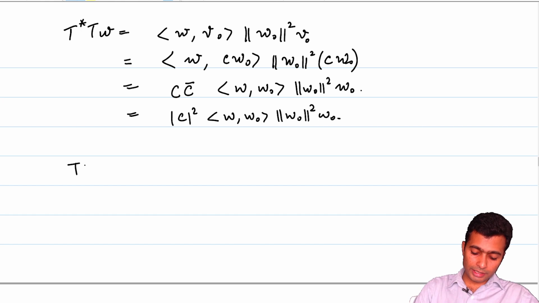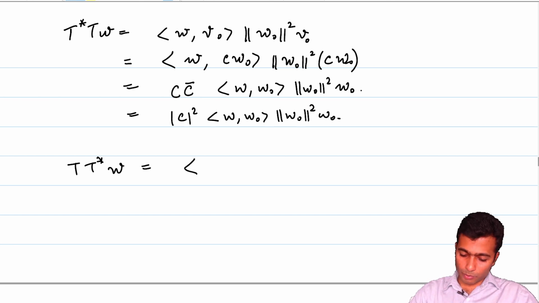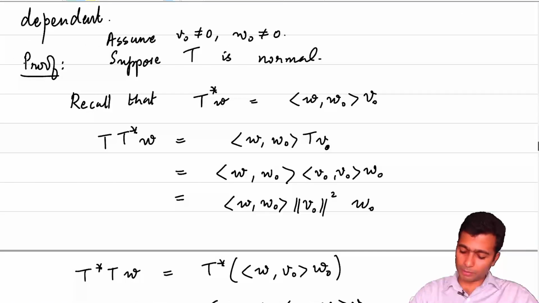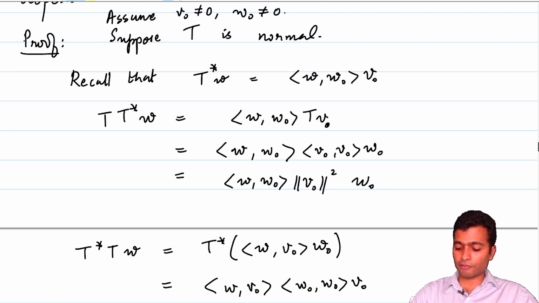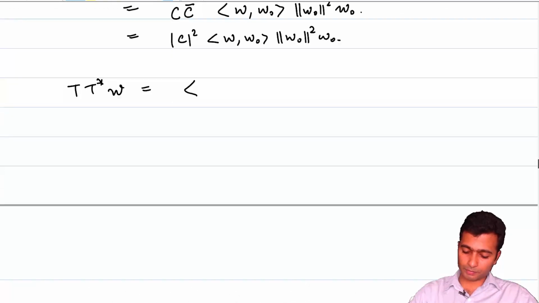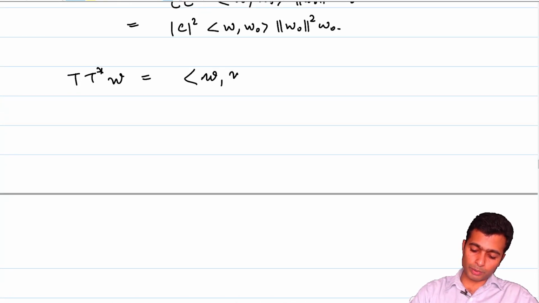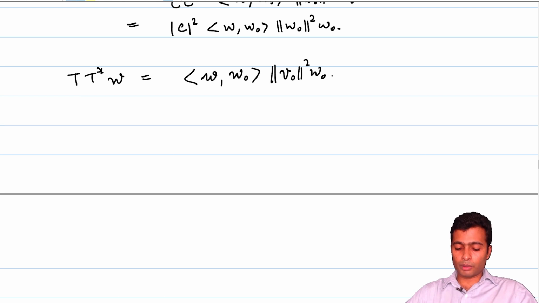Now what is T star W? That will just turn out to be equal to, well, let me go up, let me not make mistakes. This is the inner product of W with W naught, length of V naught squared times W naught. Okay, but V naught is C times W naught.